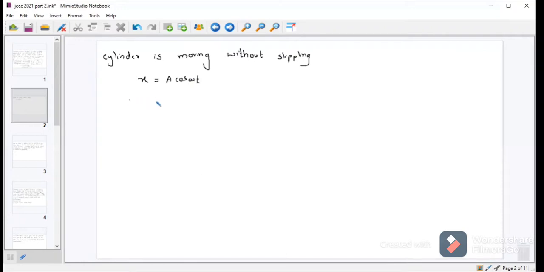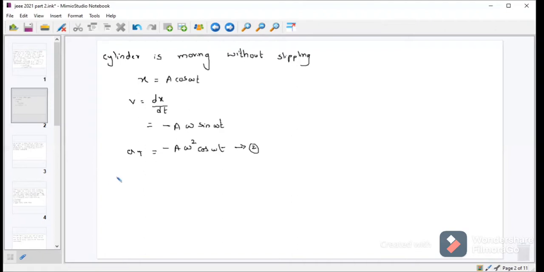So we know velocity is the derivative of x, that is a into omega into minus sin omega t, and tangential acceleration is the derivative of v, which is minus a omega square cos omega t. Let this be equation 2.